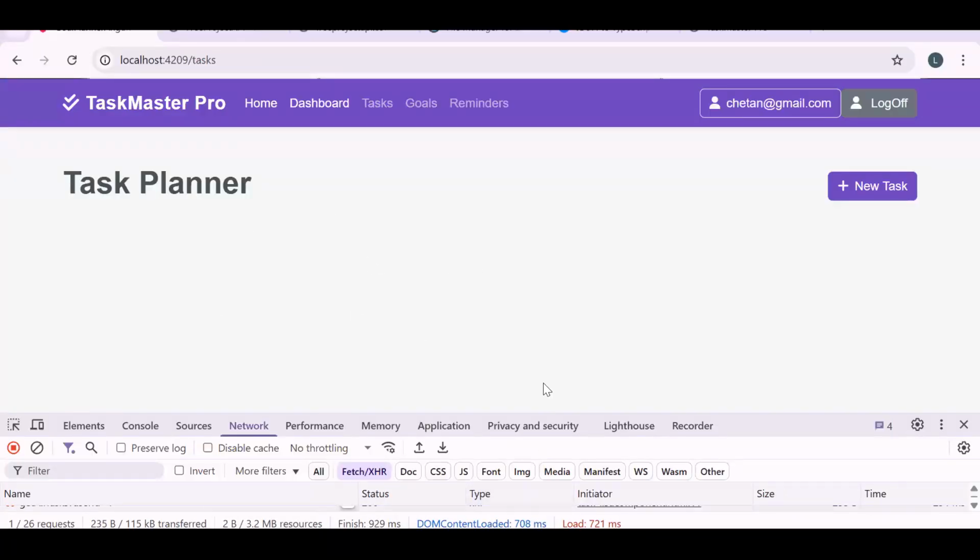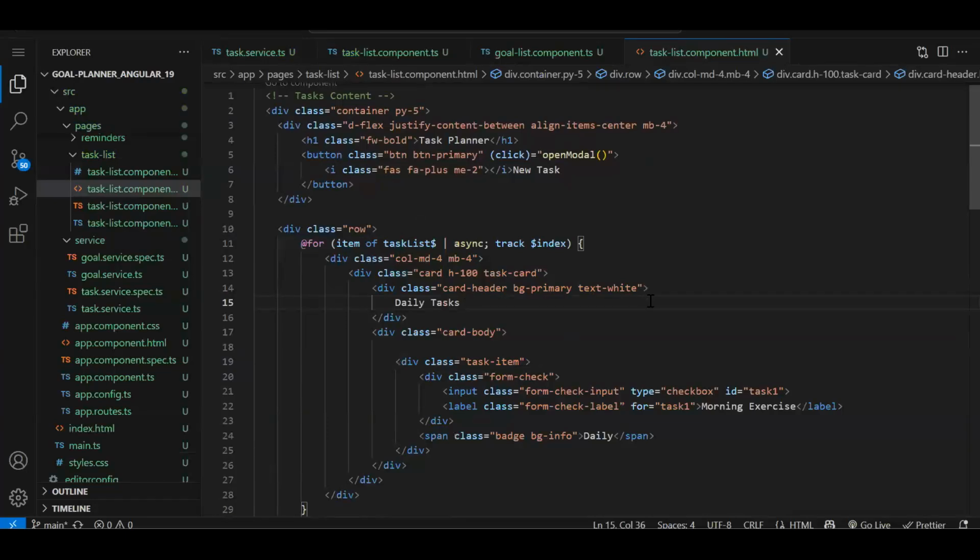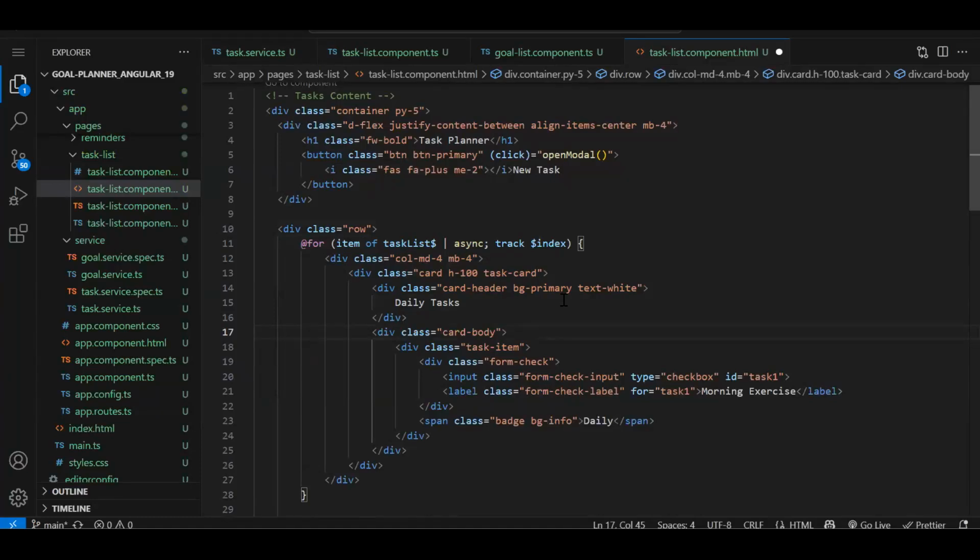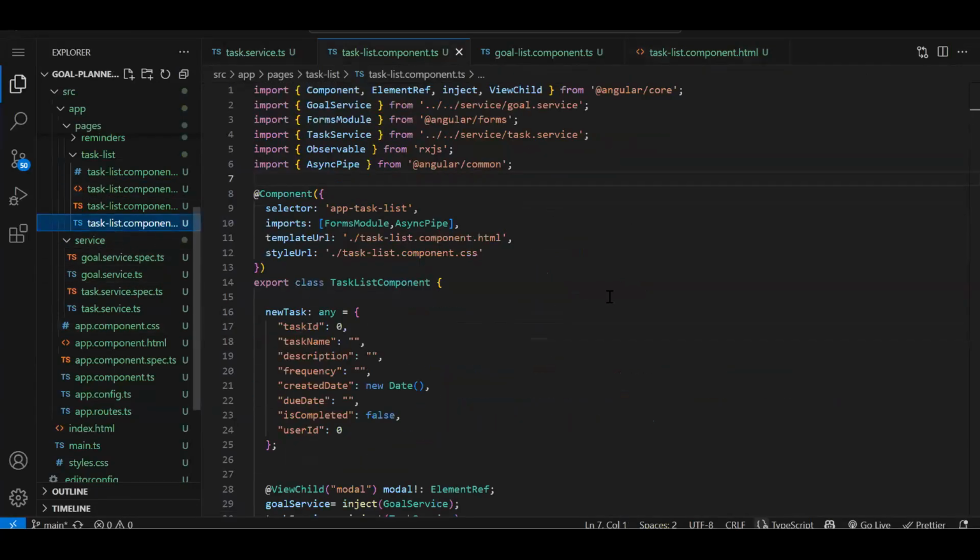Okay. One more check I can add over here: if the task list is empty, we have to show something like no task found or create a task. For that, let me just showcase it in the next episode. In the next component I don't want to confuse, already we have seen the async pipe in this component. Fine. So now let's create the task.